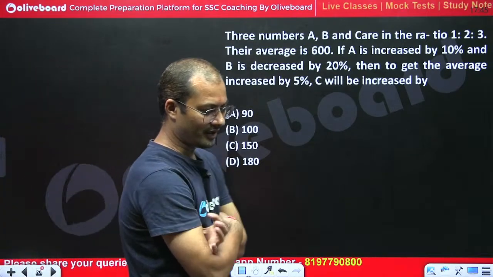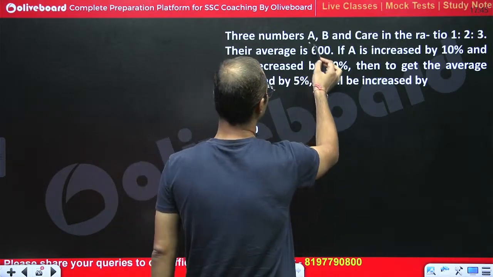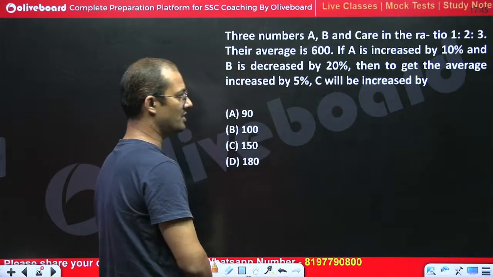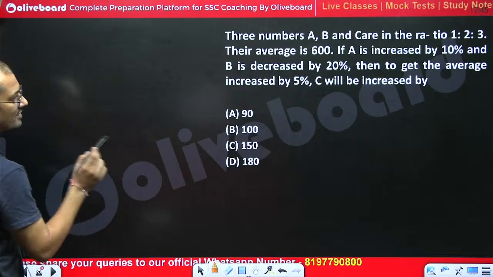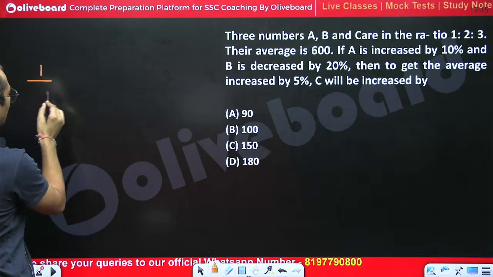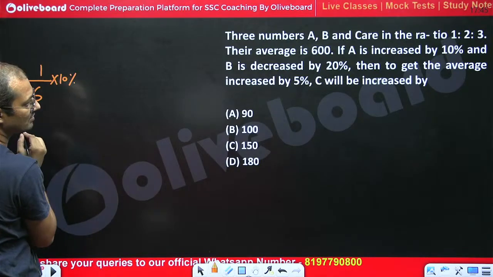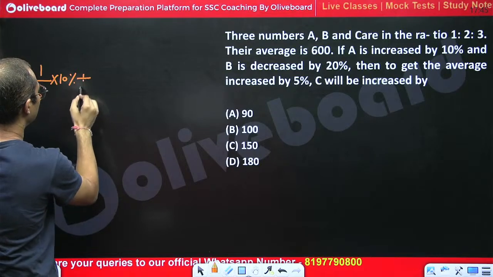Now we have to calculate average increase, right? So we are not going to use this part directly. See, if I say that A is increased by 10%, so how much? A is 1/6 into 10%. Can we write this? Okay, so B is decreased by 20%.